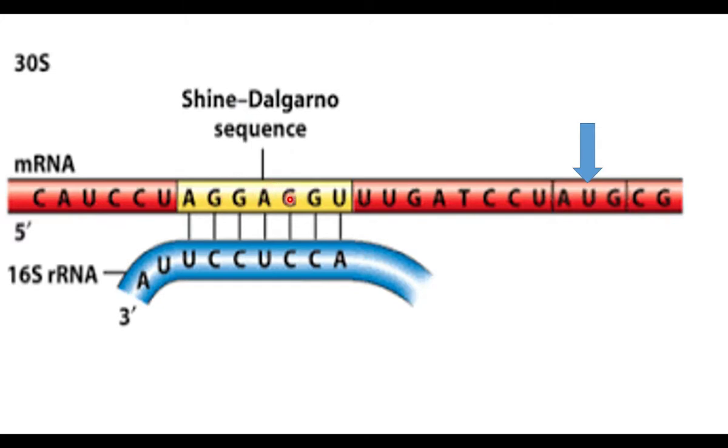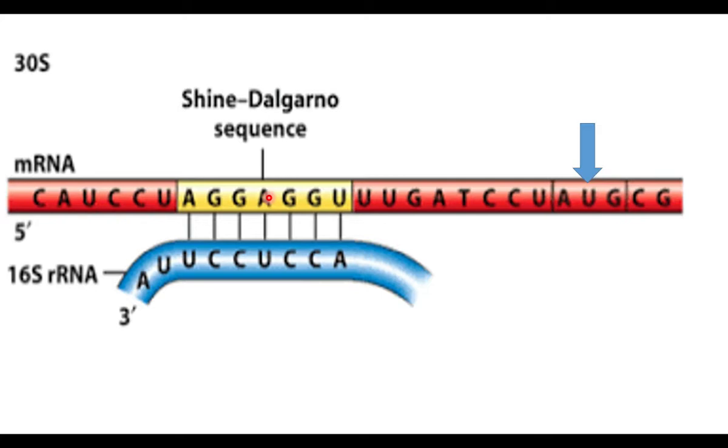This sequence pairs with the 16S rRNA of the smaller subunit of the ribosome. The 16S rRNA is a part of the smaller subunit of the ribosome. So the Shine-Dalgarno sequence helps the attachment of the smaller ribosomal subunit to the mRNA.